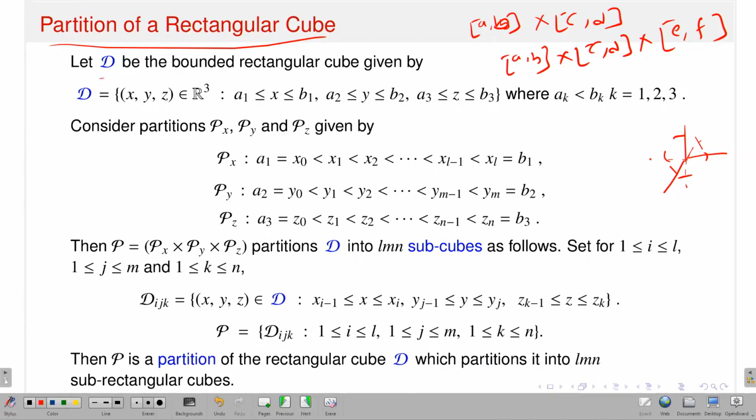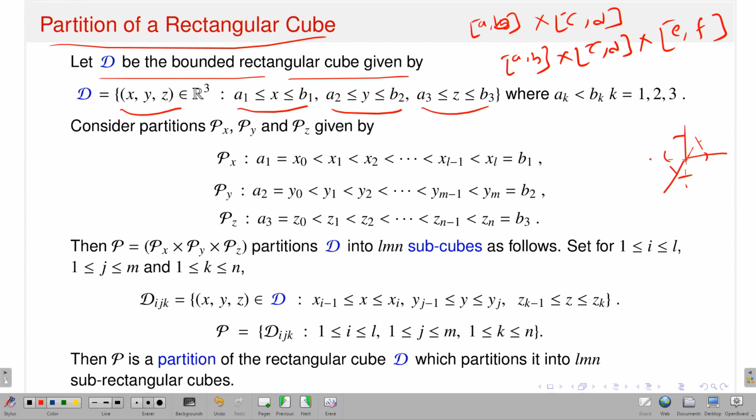Okay. So, same thing you will see. What I am assuming is that D is a bounded rectangular cube this time. Okay. So, what is that bounded rectangular cube? It is nothing but the collection of all x, y, z in R3, where x is running from A1 to B1, y is running from A2 to B2, and z is running between A3 to B3.